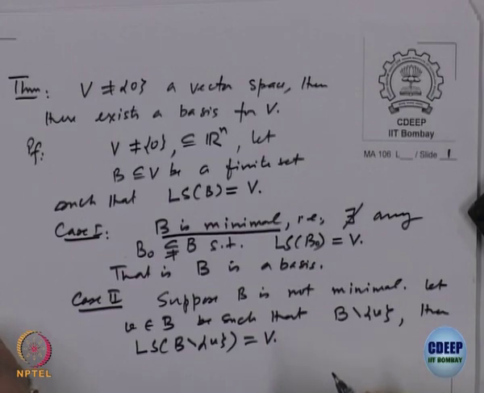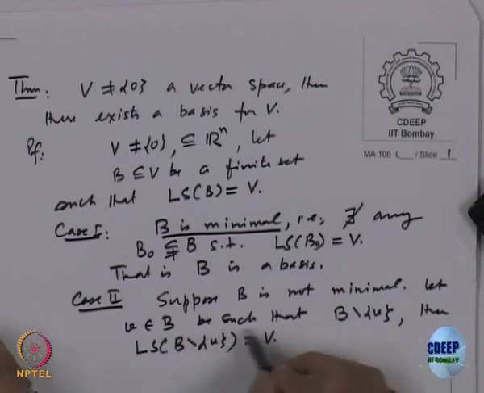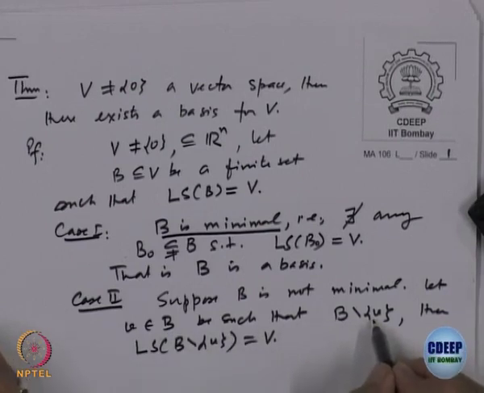B minus that vector should give me everything.